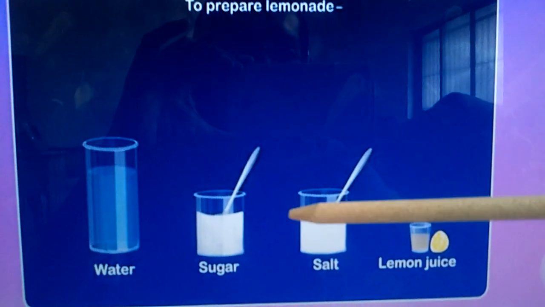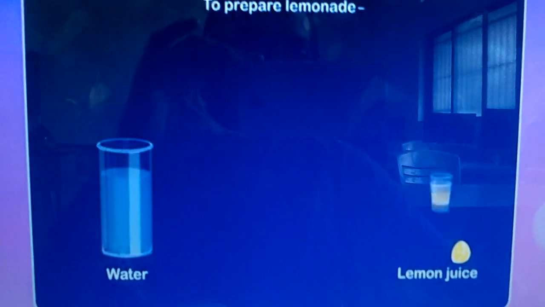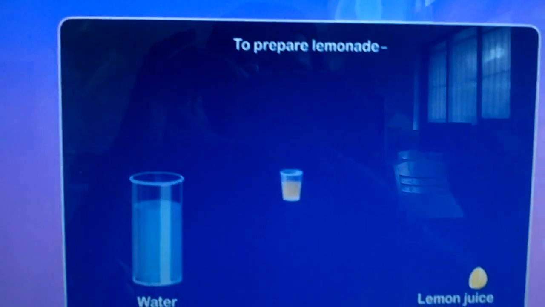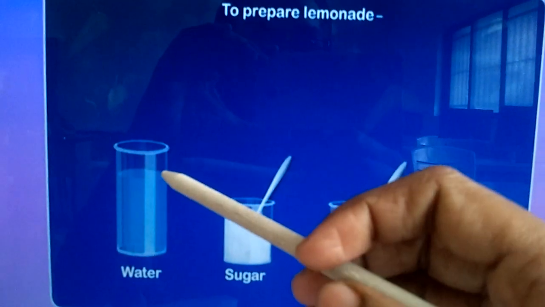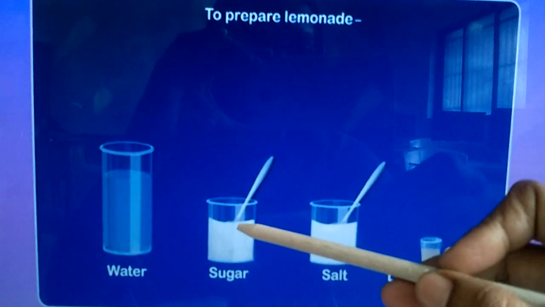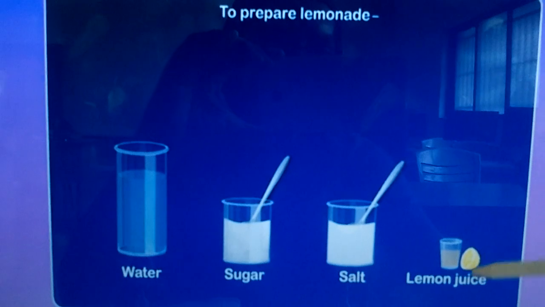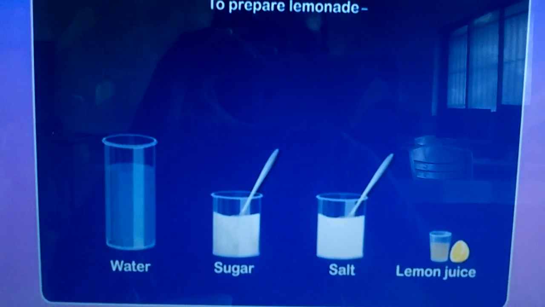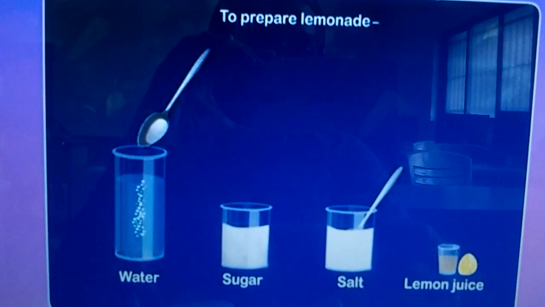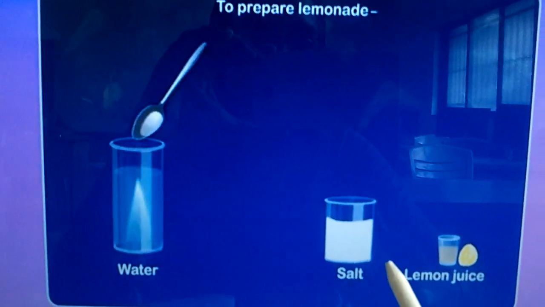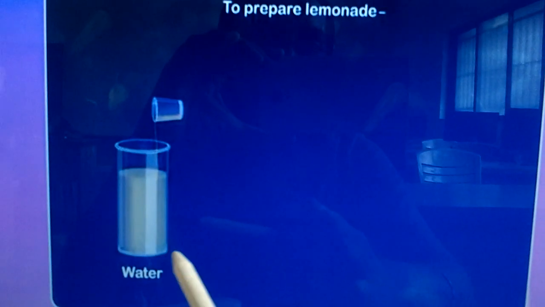See here, to prepare lemon juice, your mother will take one glass of water, sugar, salt, and then lemon juice. We'll see the procedure. First add the sugar, then salt, and then later the lemon juice.